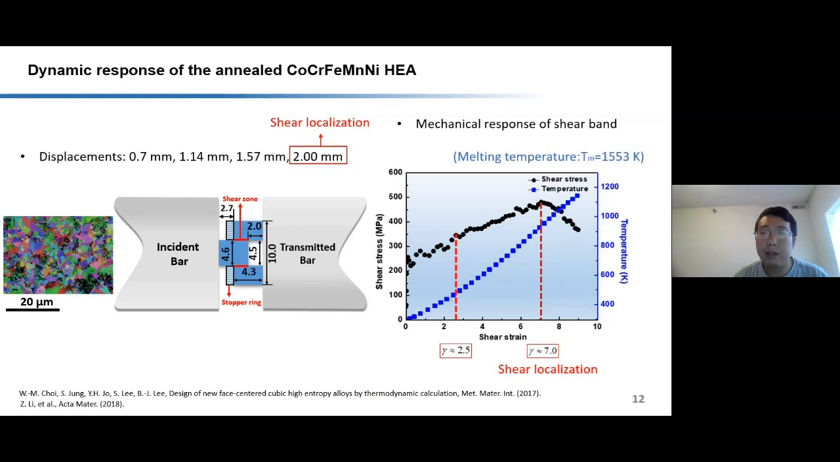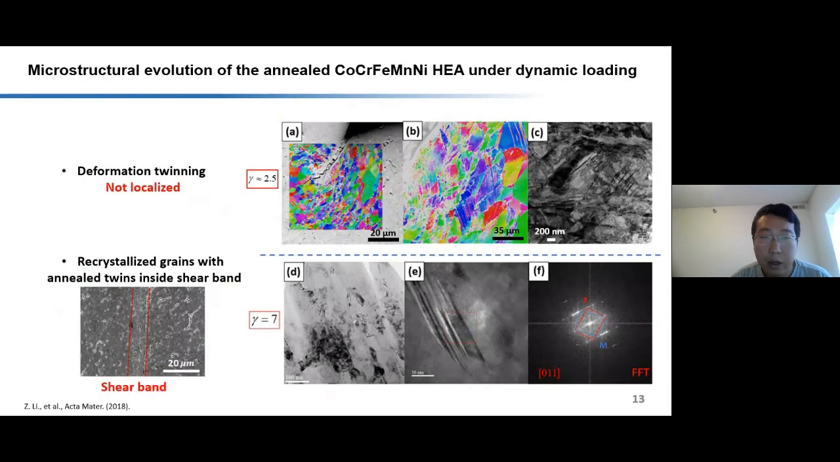So why does this material have such remarkable resistance to shear localization? We examined the microstructure before and after shear localization. Quite similarly, we found lots of deformation twinning formed under TEM observation that cut through the initial coarse grains, and lots of dislocations were stored inside the material to provide a high shear hardening rate.